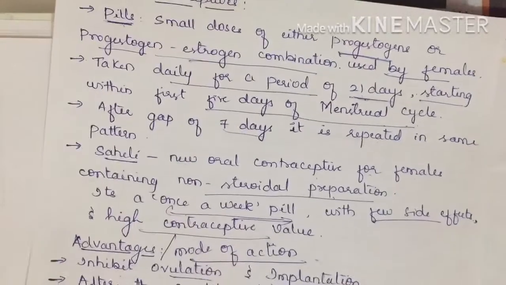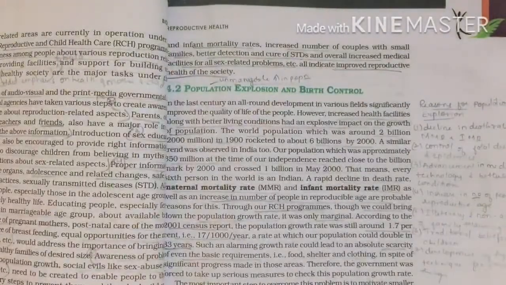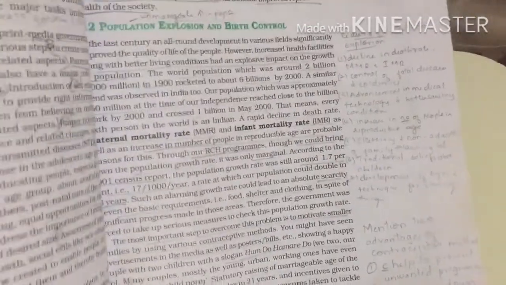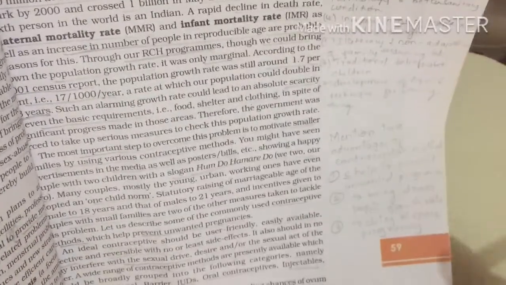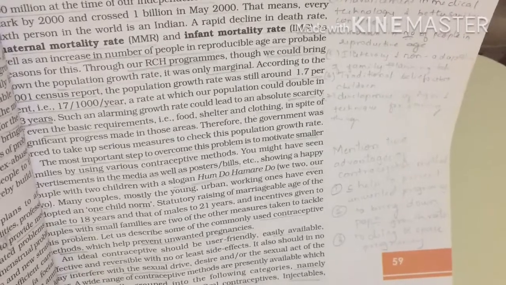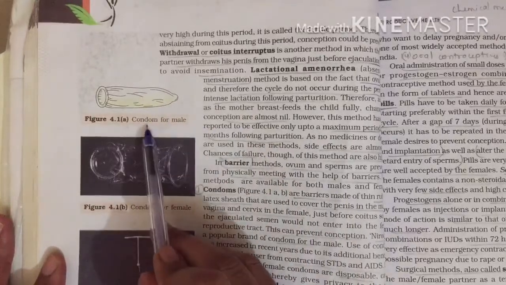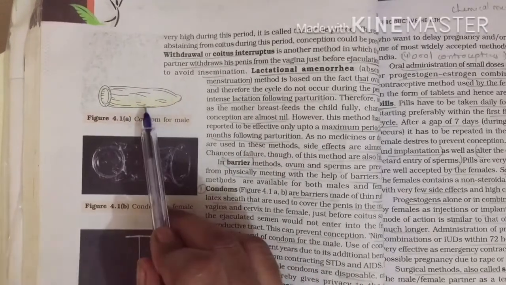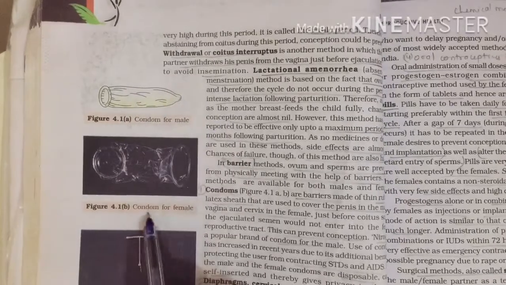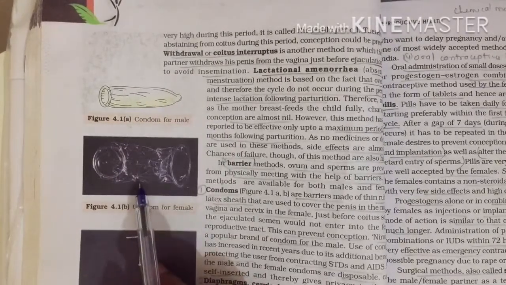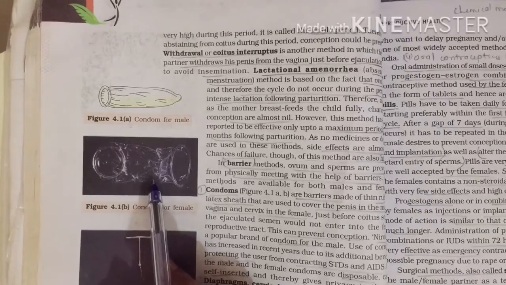Okay, so I shall show you how it appears in my textbook. You have it here on page number 59. Hope it is visible. On page number 59 you can find these different types of contraceptives, including natural methods. Some pictures are there, I shall show you all. Here you can find the condom for male, which is used by the male to cover the penis, and this is the condom for female, which is used by the females to cover the cervix and vagina.